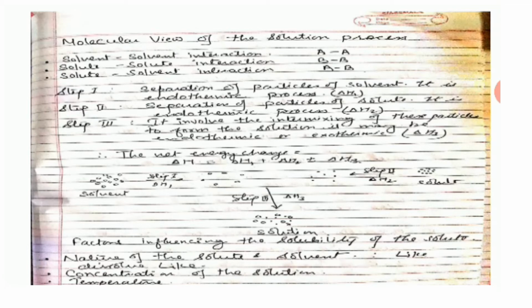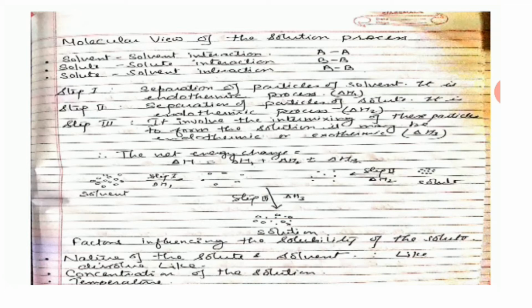Now there are certain factors which influence the solubility of the solute. The first one is the nature of the solute and solvent, and here we have like dissolves like. That means a polar solute will be dissolved in a polar solvent and a non-polar solute will be dissolved in a non-polar solvent. The second thing is the concentration of the solution.